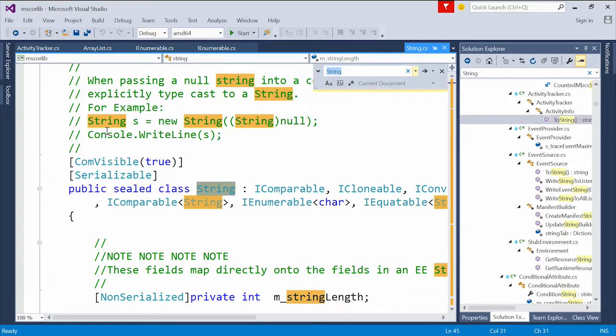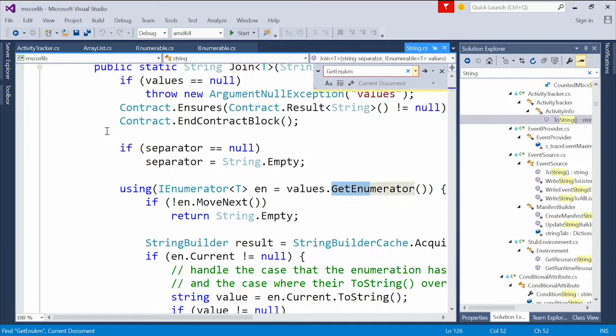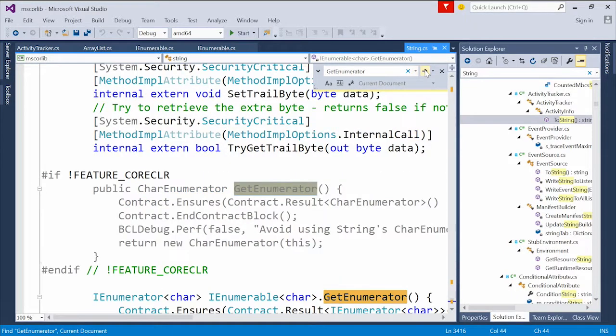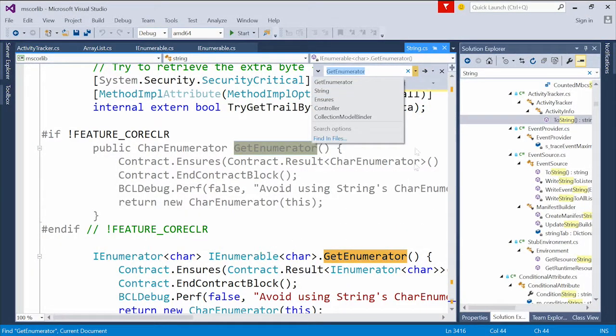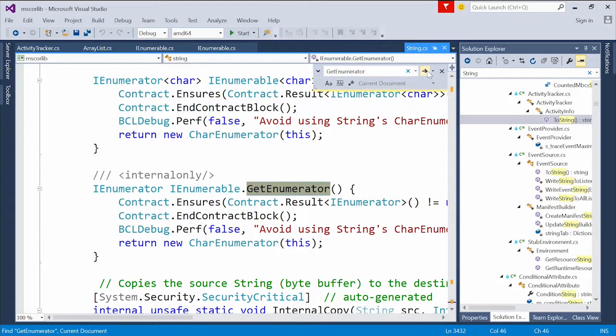So we'll search for get enumerator. And we find that the implementation of that is going to keep going. Here we go. So here we see that implicit implementation or explicit implementation.